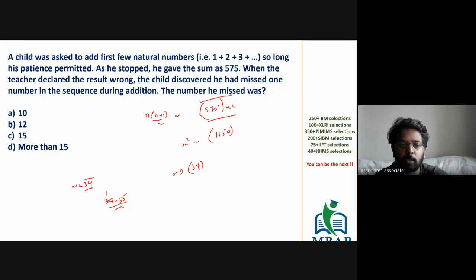What is 34 by 2? 34 by 2 is going to be 17. What is 35 into 17? Everyone out here, what is 35 into 17?